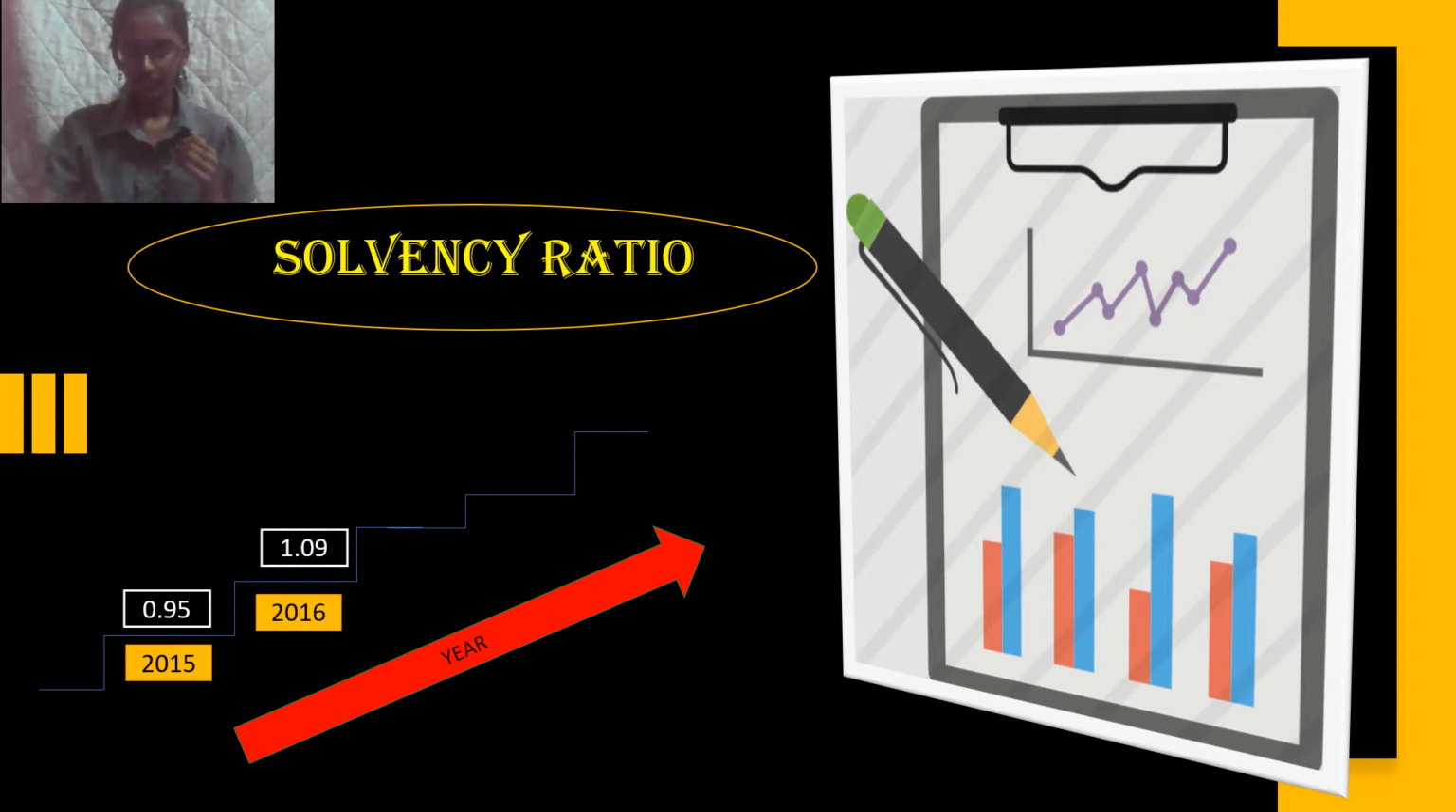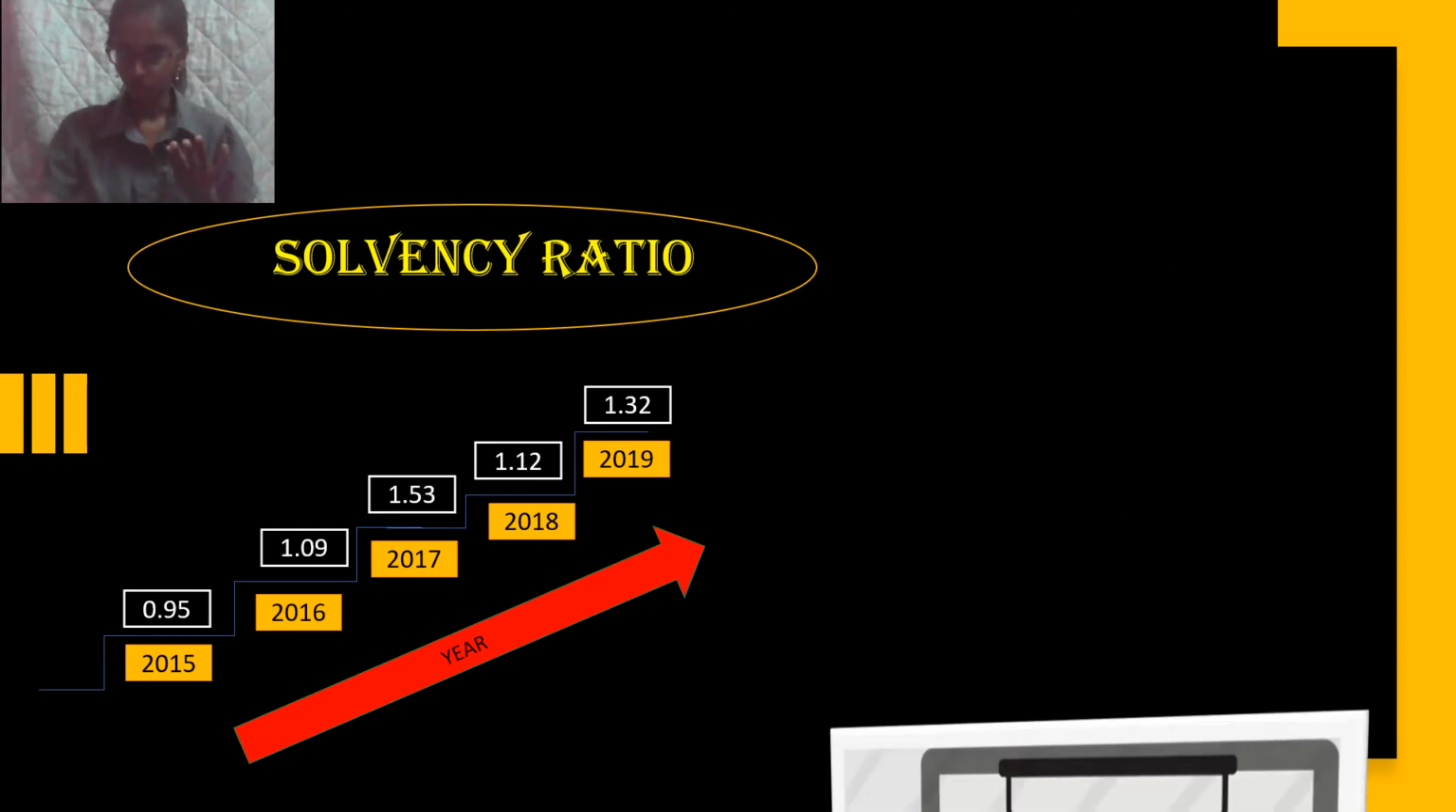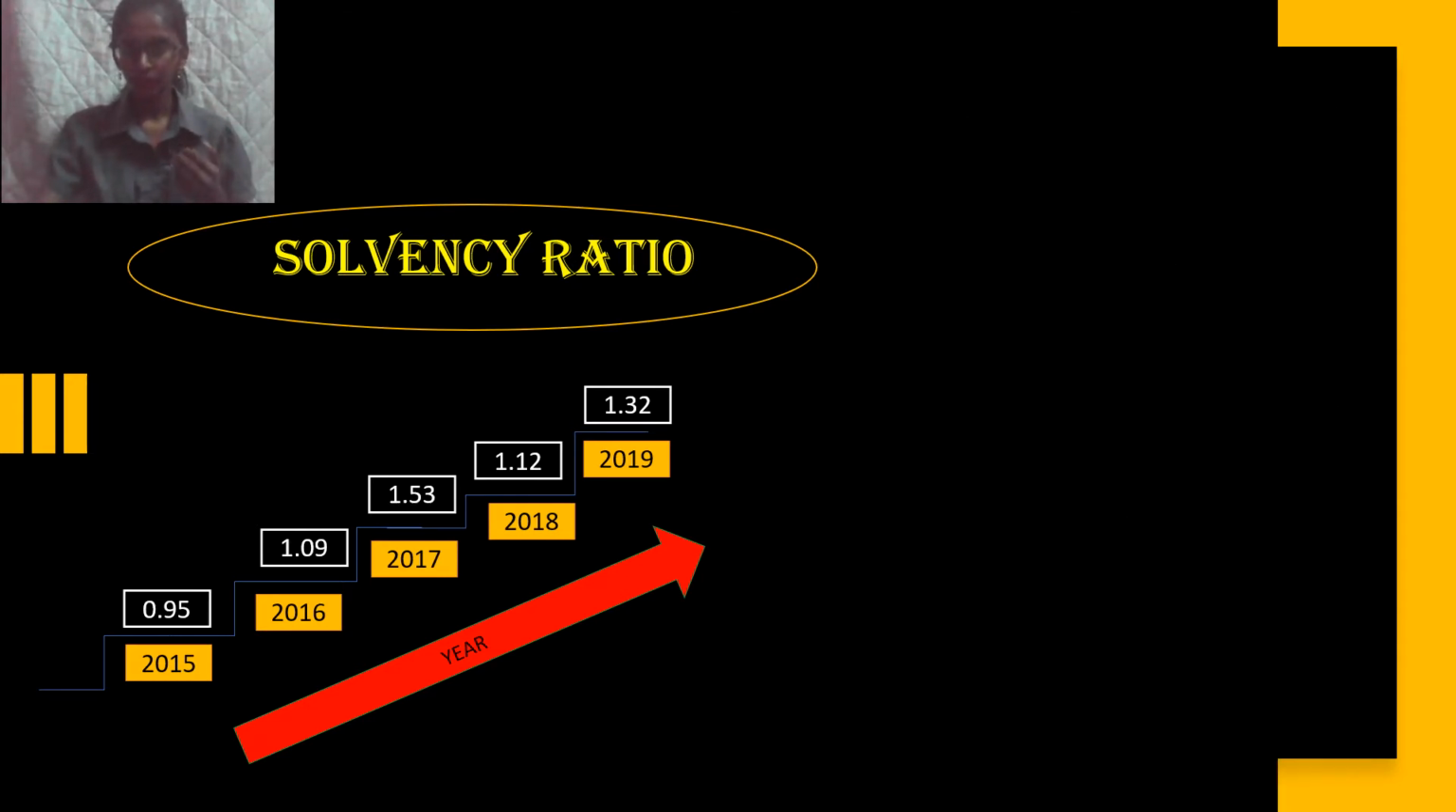So in this slide, I've mentioned the current ratio from 2015 to 2019. Here we can see that other than 2015, the remaining years are more than one ratio, and the highest current ratio is 2017, which is 1.53. It means that for every 1 ringgit of current debt, MRCB is able to pay 1.53 ringgit for the debt at the time.